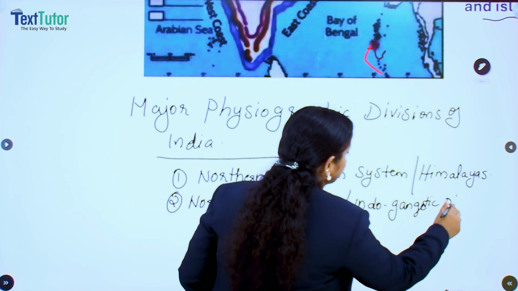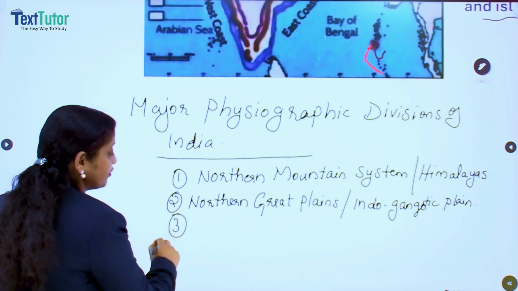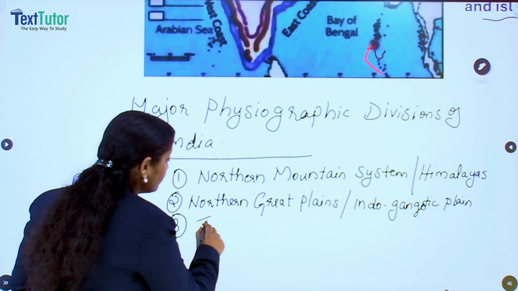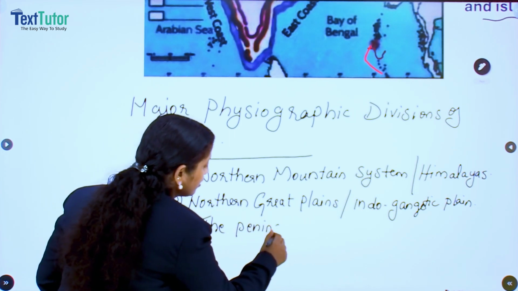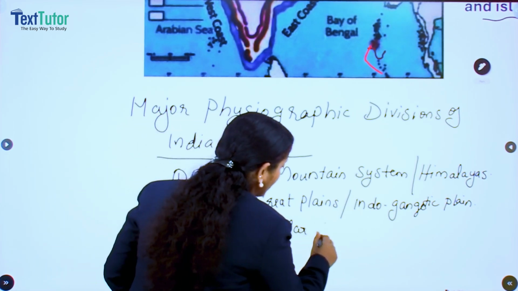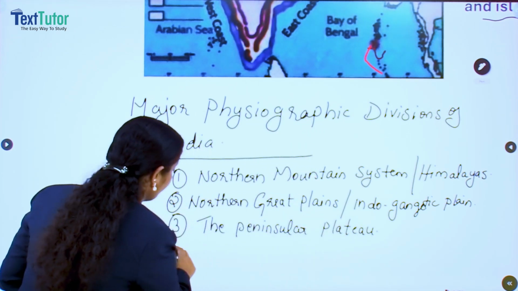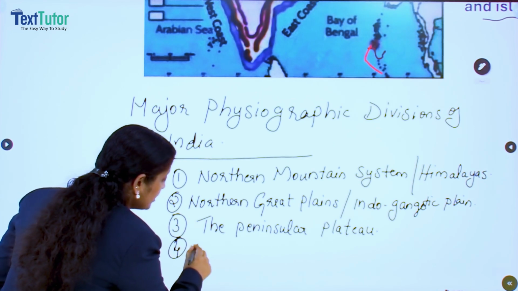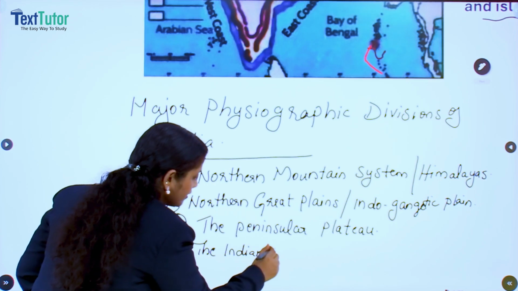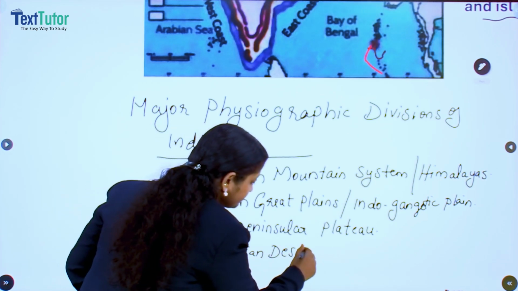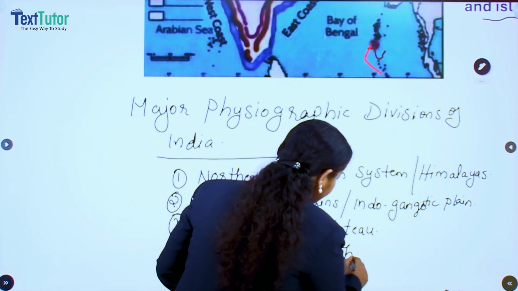Indo-Gangetic Plain. Then the third one, the third physiographic division, the Peninsular Plateau. Then the fourth one, the Indian Desert, or the Thar region, the Thar Desert.